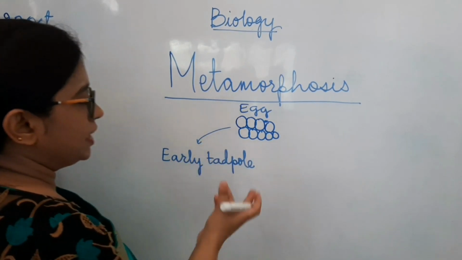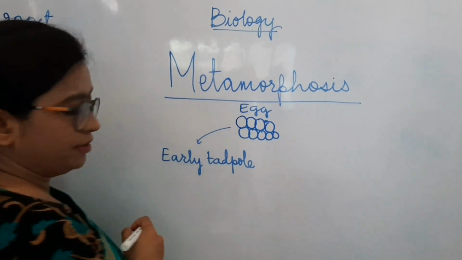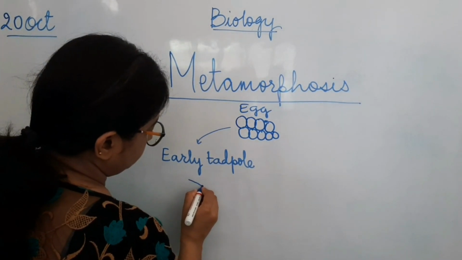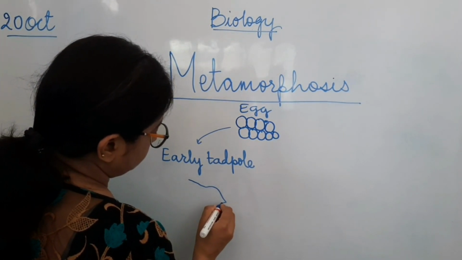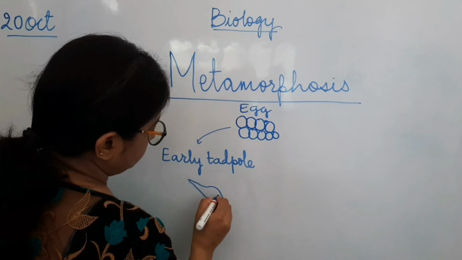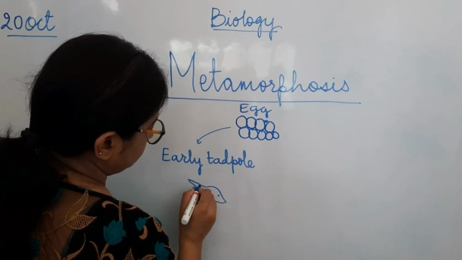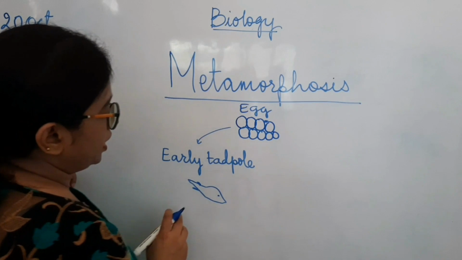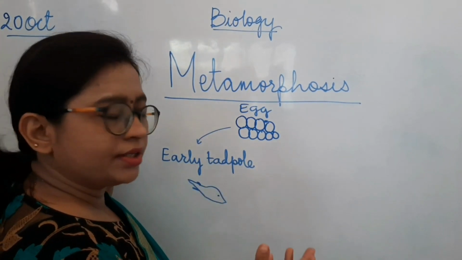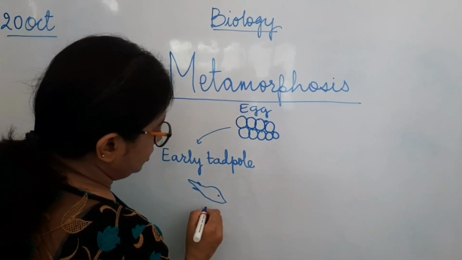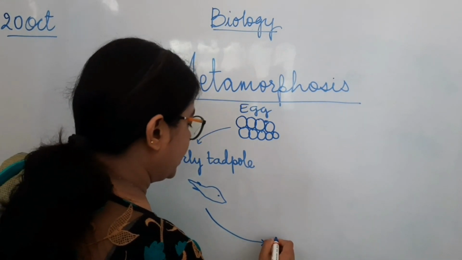After the egg stage comes the early tadpole stage. Here you can see the body is not completely developed. After the early tadpole comes the late tadpole.